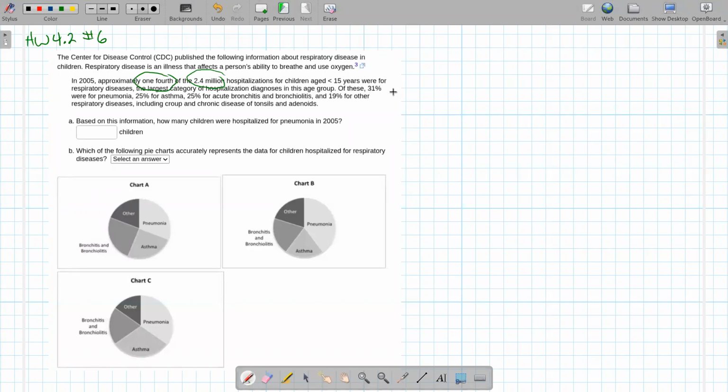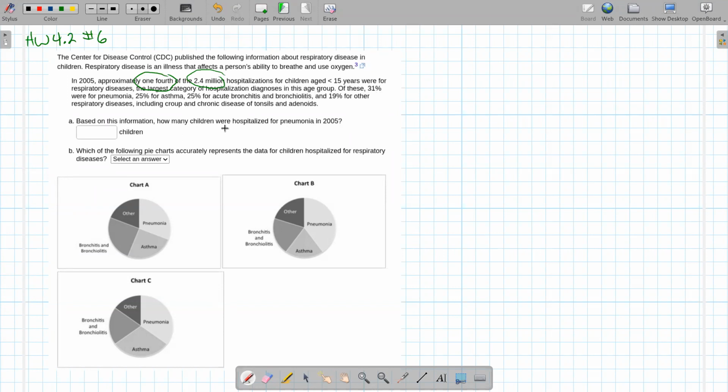Of these, 31% were for pneumonia, 25% were for asthma, 25% were acute bronchitis or bronchiolitis, and 19% were for other respiratory diseases, including croup and chronic disease of tonsils and adenoids.